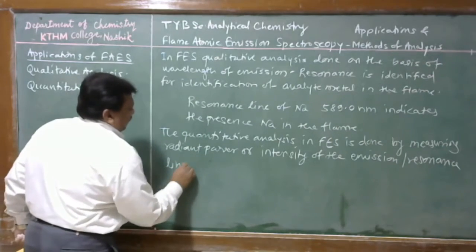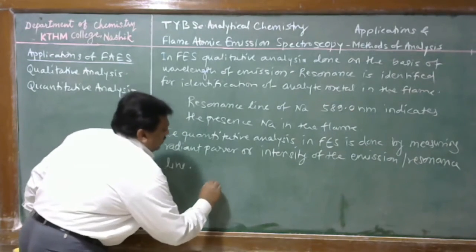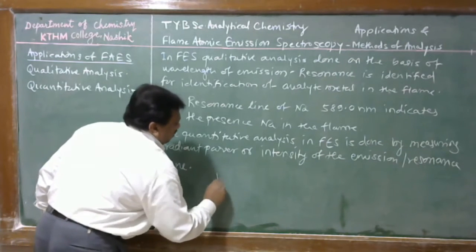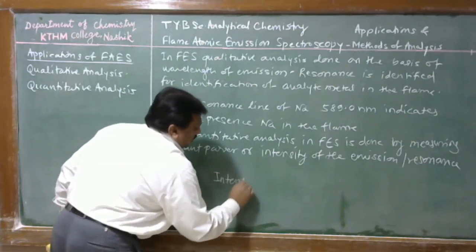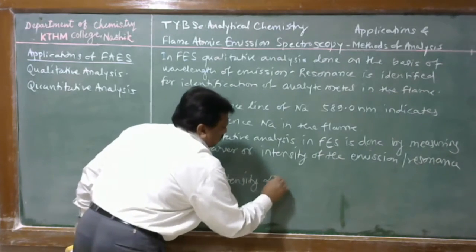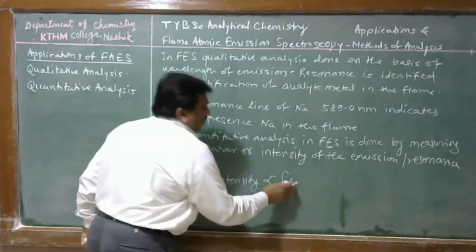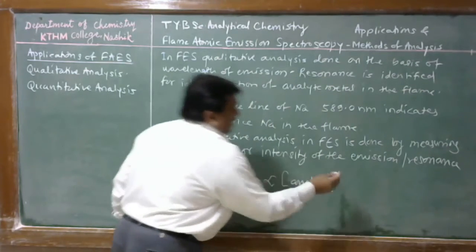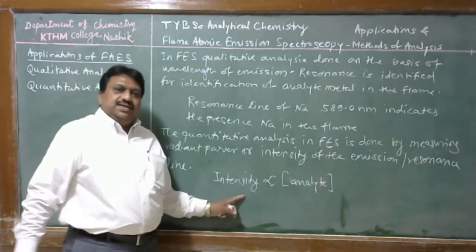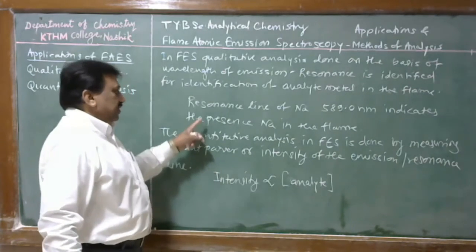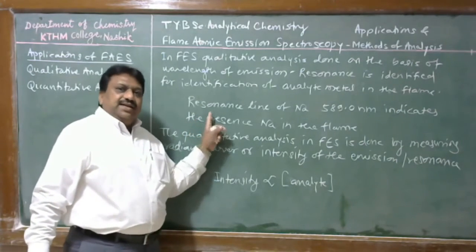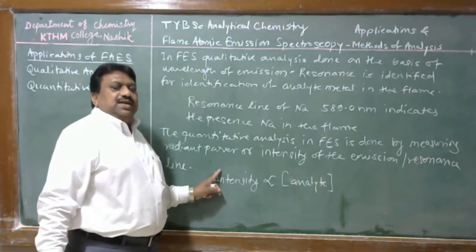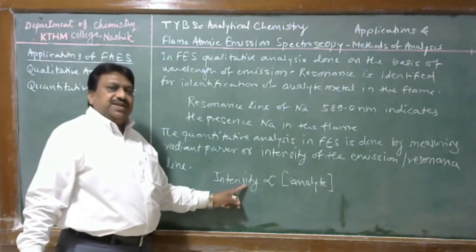Therefore, the intensity of the emission line is directly proportional to the concentration of analyte. In this way, the quantitative analysis is done in flame emission spectroscopy. Resonance line is the identity; the intensity of the resonance line is the amount of material present in the flame.